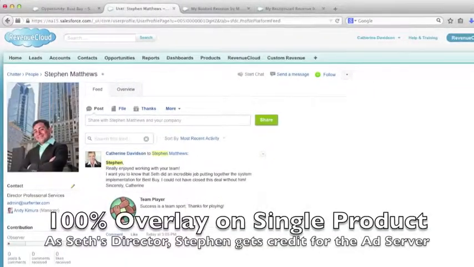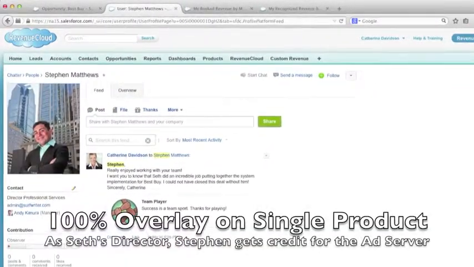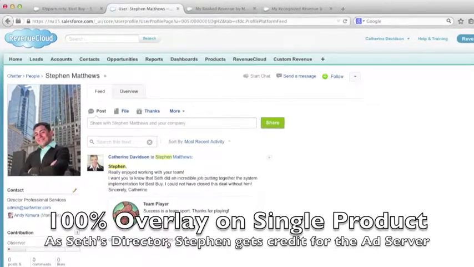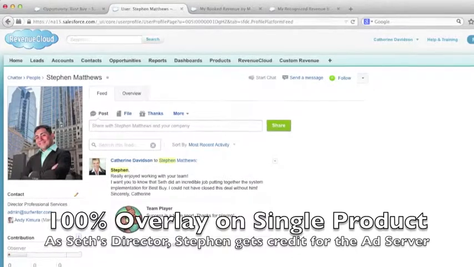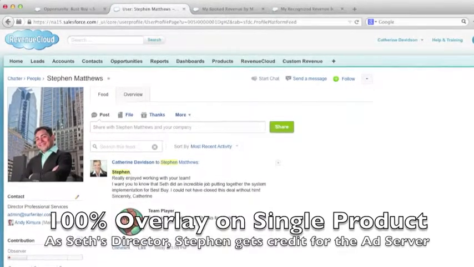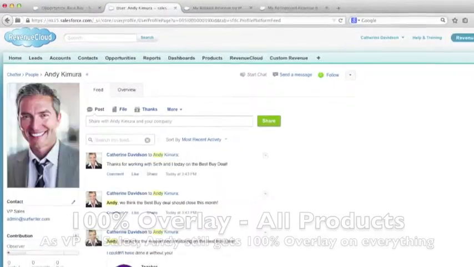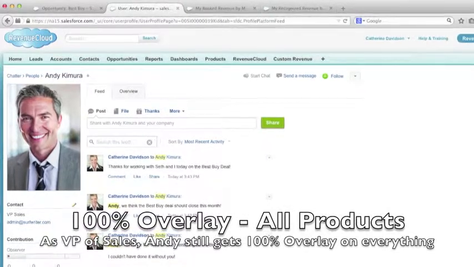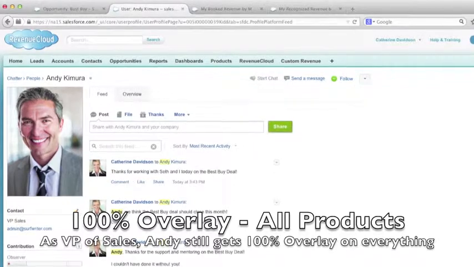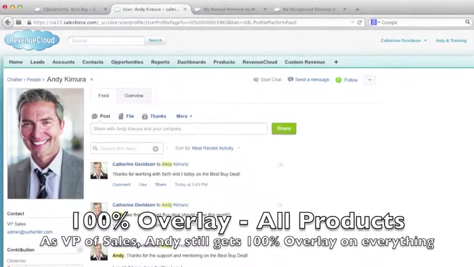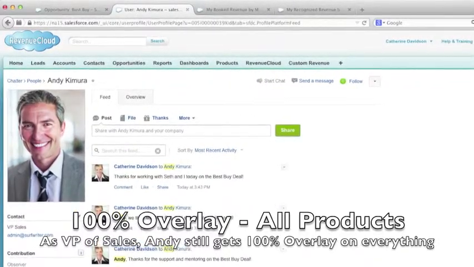If Seth and Seth's manager, Steven, know up front that they'll receive credit and compensation for their role in quoting the ad server integration portion of Catherine's deal, she'll be much more likely to get their attention and assistance. VP of Sales Andy Kimura will be incented to see to it that all members of this cross-functional team collaborate to achieve a win because he's getting 100% overlay on the entire deal.